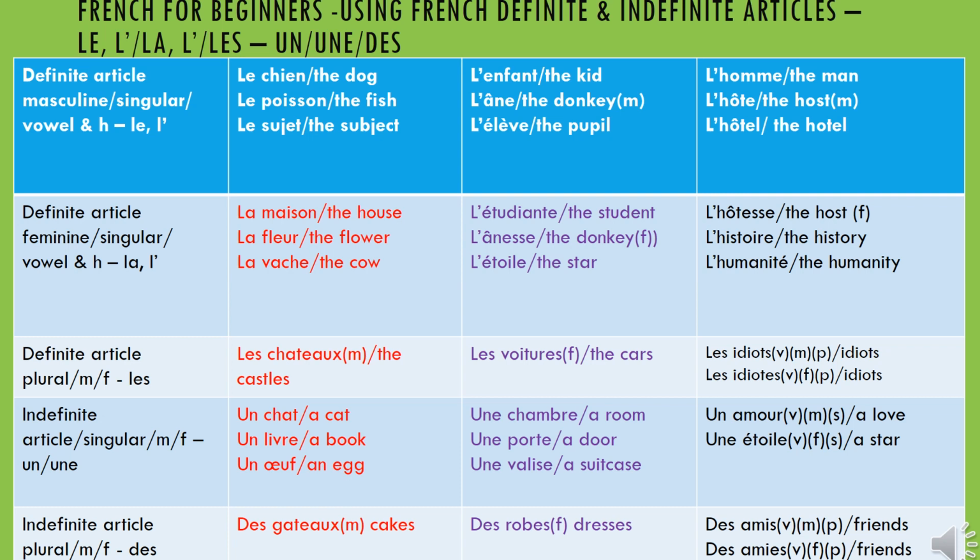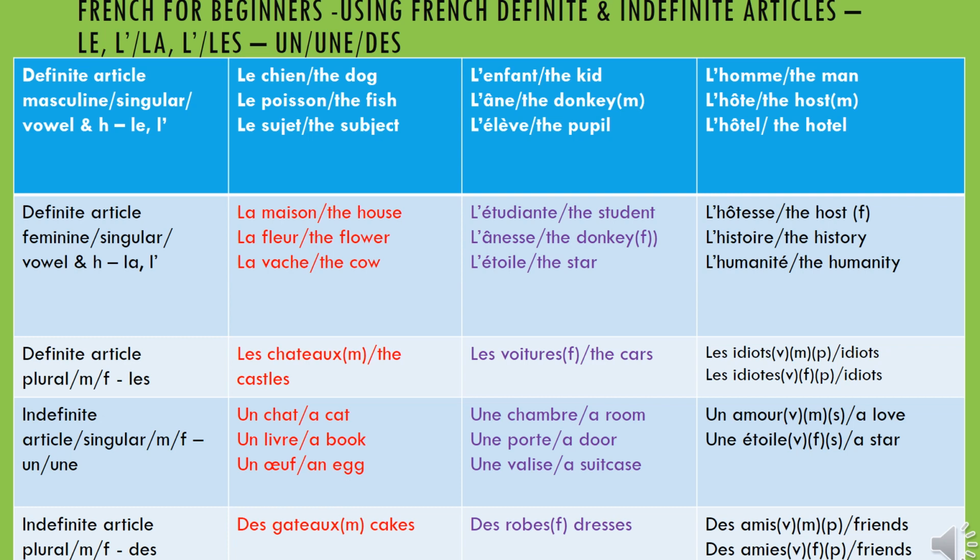And even if it is before an H, the H is always considered silent, as if the H is not there. So the word that follows is treated as a vowel, and that's why we always put an L apostrophe before the H. In French, if you want to say definite article, you say article défini. Article défini. You can even repeat after me. Article défini. In French, masculine is masculin, and singular is singulier.